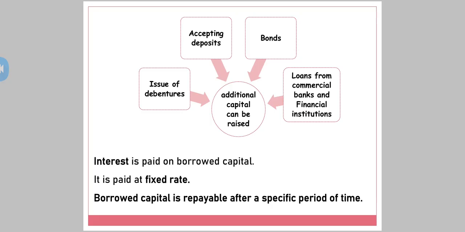The company pays interest at a fixed rate. The rate of interest is fixed. And lastly, borrowed capital is repayable after a specific period of time. The company compulsorily has to repay its borrowed capital after a specific period of time.